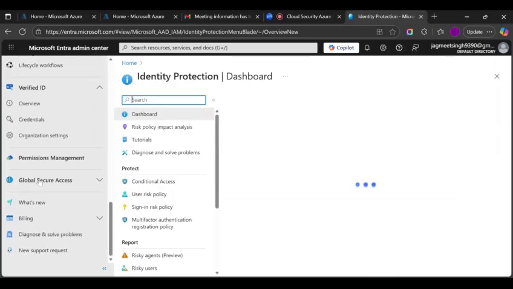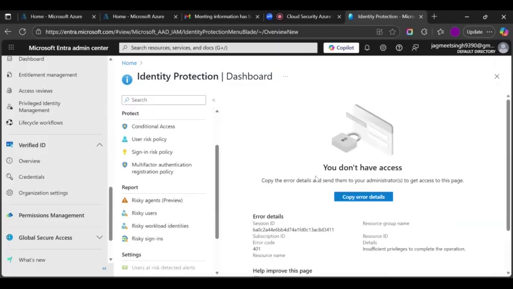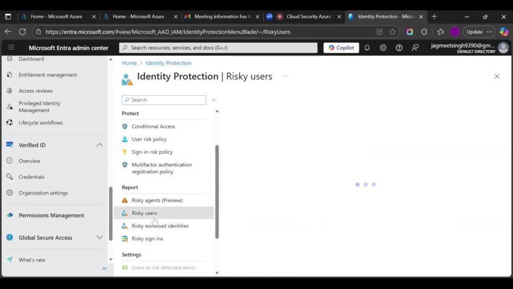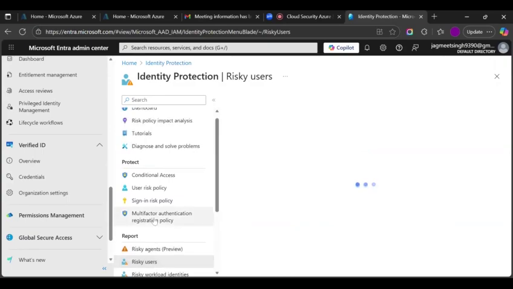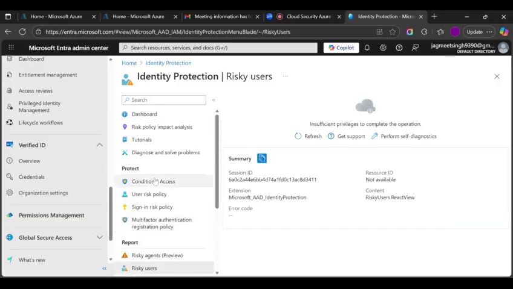See, this is your dashboard, identity protection. As you can see, these are your risky users. Every report will be visible here: what policies you have created, and whether you have enabled MFA for users or not.